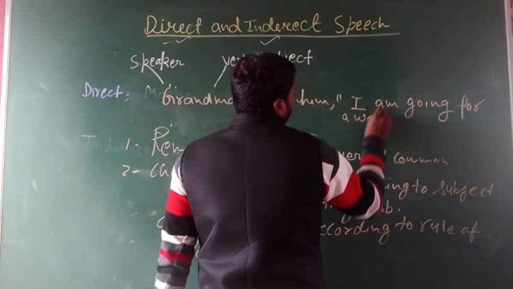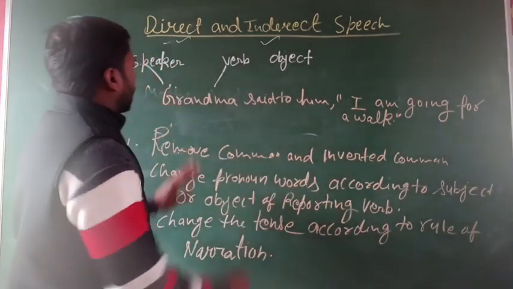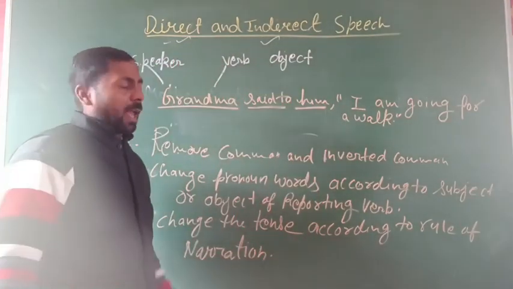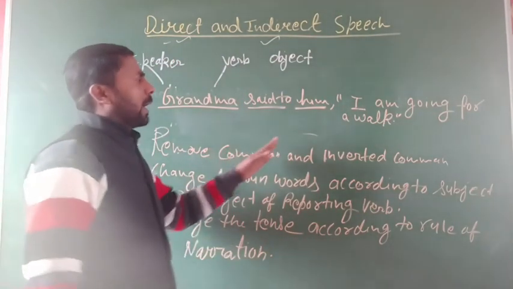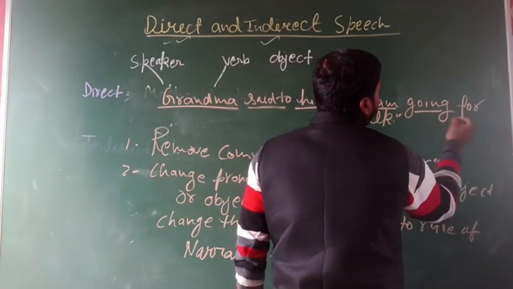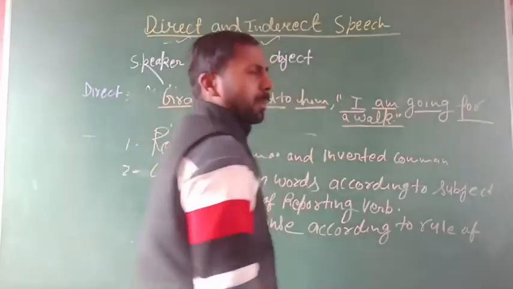Okay. In this sentence, you can see the speaker, verb, and object, and it is the part of the reporting verb. And here the subject, auxiliary verb, main verb, and preposition, and the rest of the words.